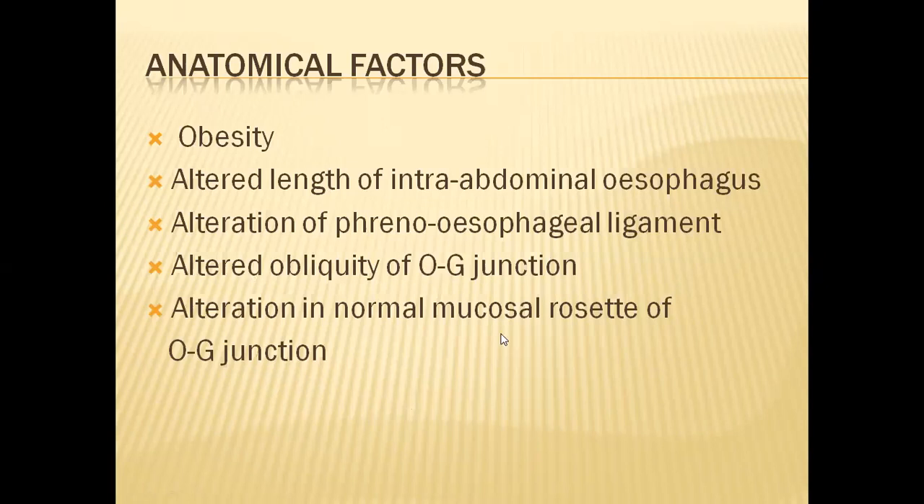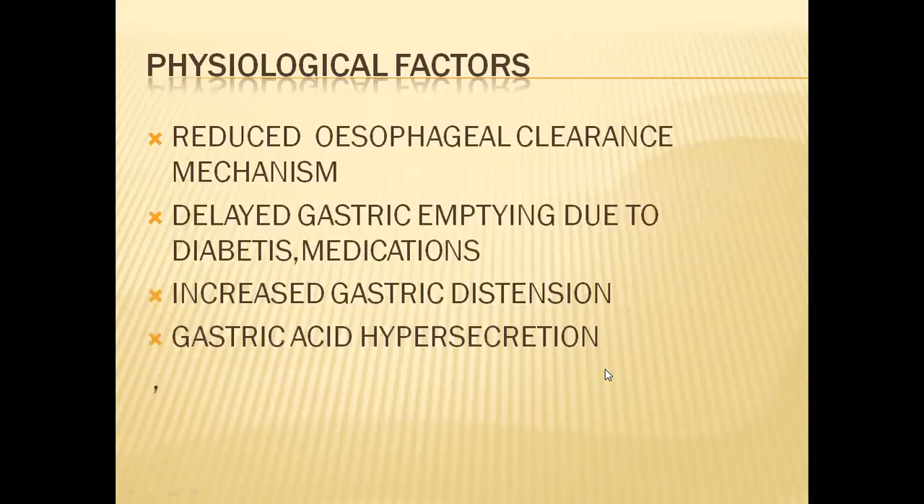An alteration in the normal rosette of the esophageal gastric junction, that is the arrangement of the mucosa. If that arrangement changes, it is usually in a circular form. Rosette means a garland coming in a circle, like a garland of flowers. That arrangement is called the rosette. If there is a change in that arrangement, then that is also one of the anatomical factors. Now coming on to physiological factors.